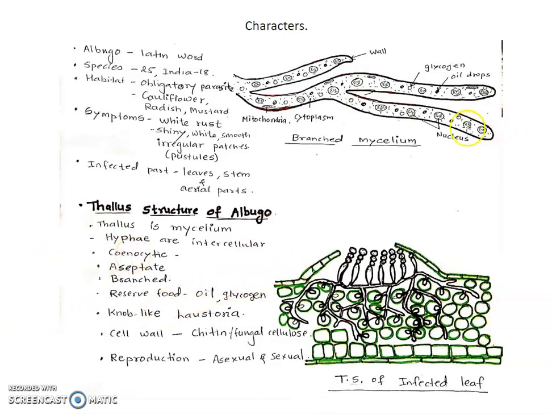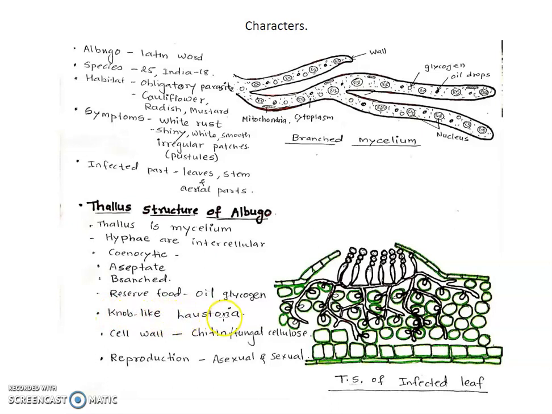Coenocytic: this is the structure of Albugo, and this is the branched hypha. This hypha is aseptate, meaning there is no separation, so many nuclei freely move from one place to another. It is branched, with reserve food material in the form of oil and glycogen.